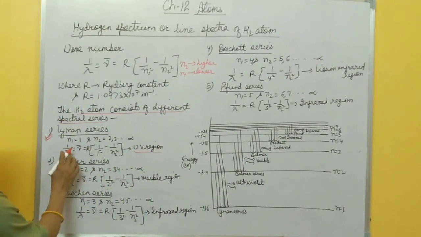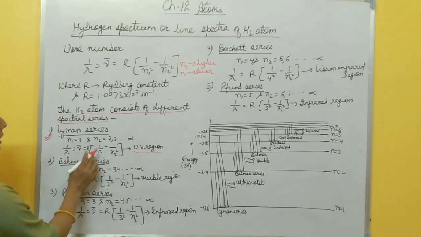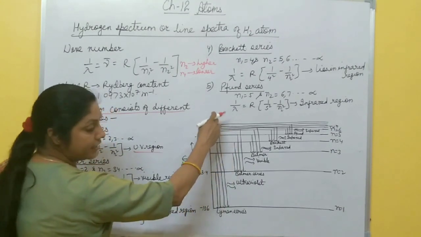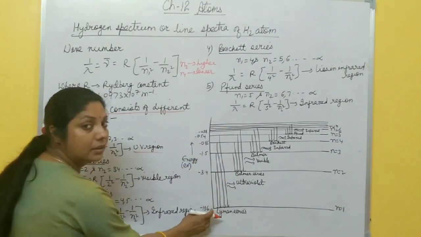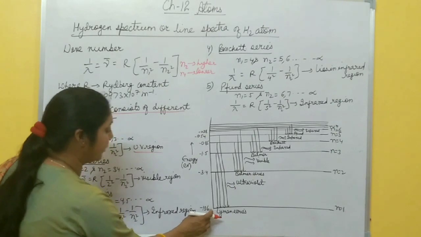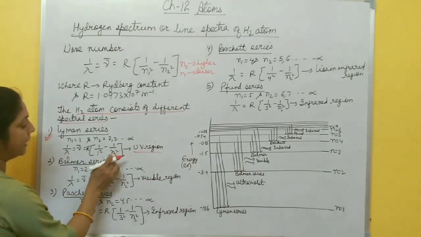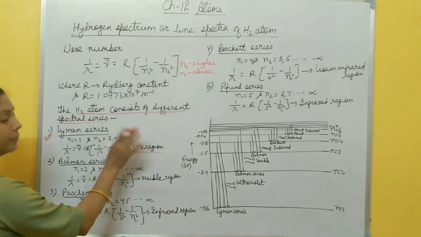So you must remember this Lyman series, it lies in the ultraviolet region. Here the formula becomes 1 by lambda equal to R. Here n1 is what? All electrons jump from different excited states to the first, or ground, energy state. Right, now n1 is 1. So here n1 becomes 1 and n2 may be 2, 3 up to infinity.